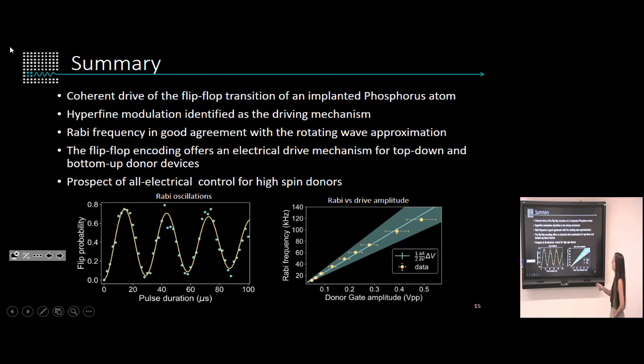So as a summary, I've shown you how we can coherently drive the flip-flop transition of an implanted phosphorus atom. I showed that the hyperfine modulation is identified as a driving mechanism. The Rabi frequency is in good agreement with the rotating wave approximation. And also 2 points that I wanted to highlight: we think that the flip-flop encoding offers an electrical drive mechanism for top-down and also bottom-up devices, and it is a prospect of all-electrical control for high-spin donors.